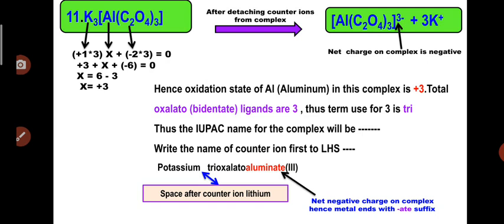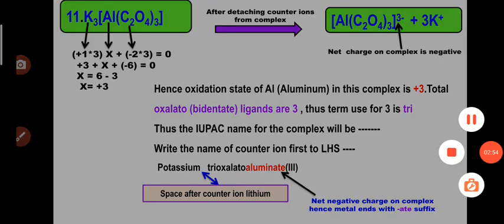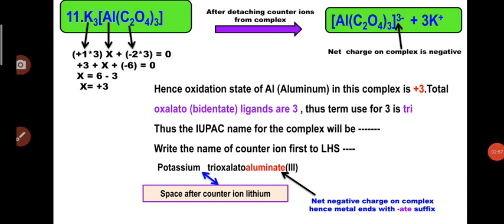For aluminum we will assume X, plus -2 into 3. For the oxalato ligand there is a -2 charge, C2O4 2-. There are 3 oxalato ligands, so consider -2 into 3, which is equal to 0. When there is no charge on the complex, we consider the equal sign as 0. So do the algebraic sum: +3 plus X minus 6 is equal to 0. We shift the -6 and the +3 to the right-hand side, and by doing the calculation X is equal to +3, so the central metal aluminum is present in the +3 oxidation state in this complex.